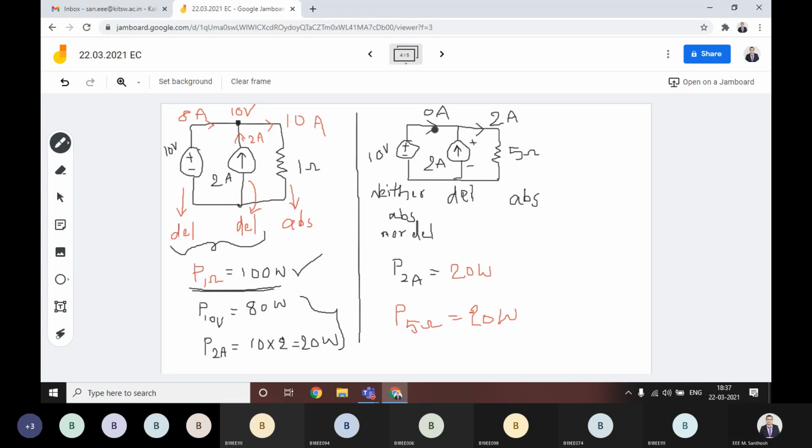Then the other case, if this 2 ampere source is delivering, and this 10 volts is also delivering, both are delivering. That means there is a current from this 10 volts and a current from the 2 ampere source. In that case, the scenario will be like this. You understood?